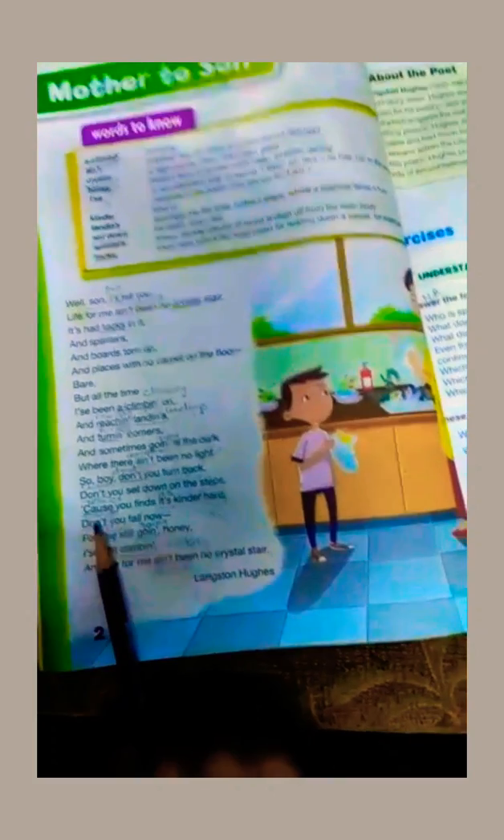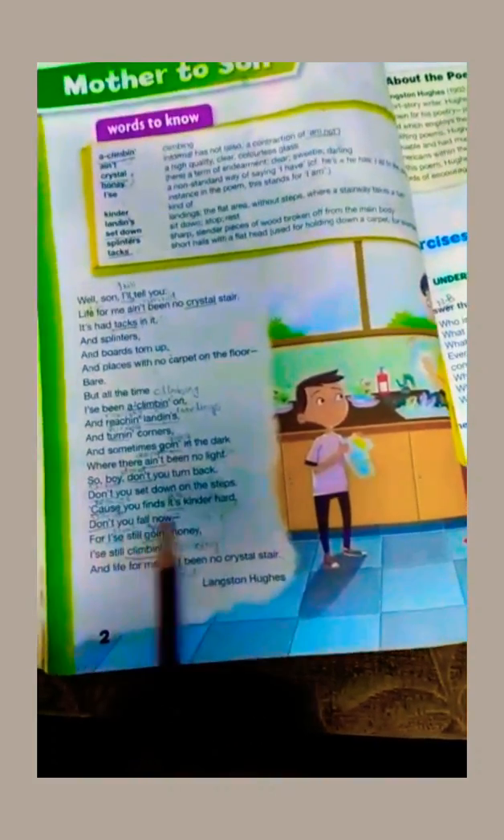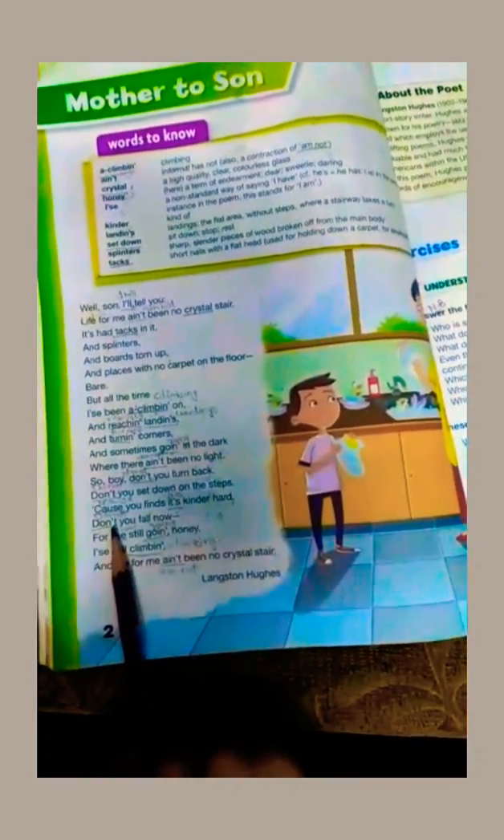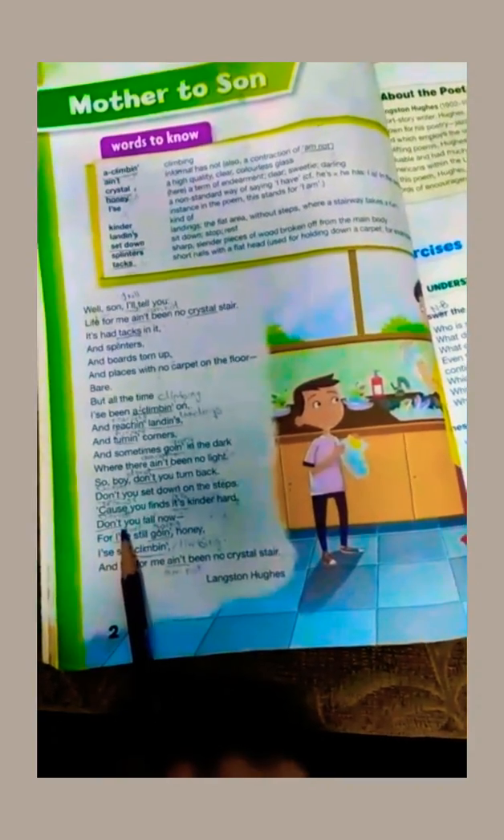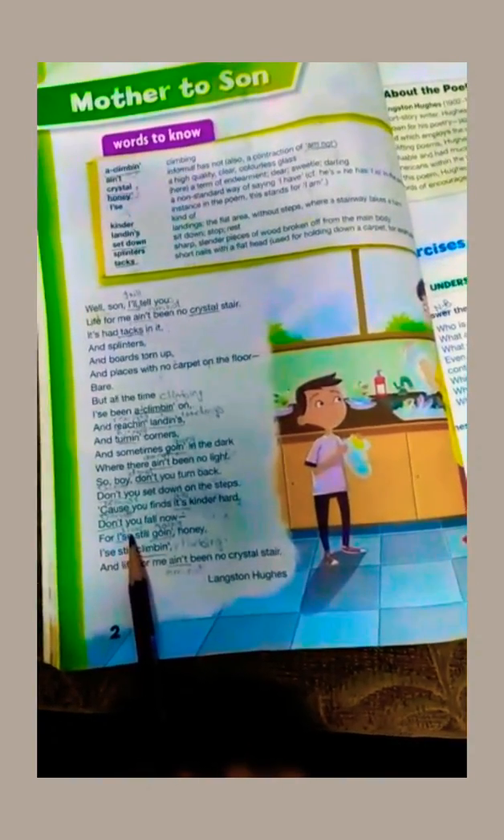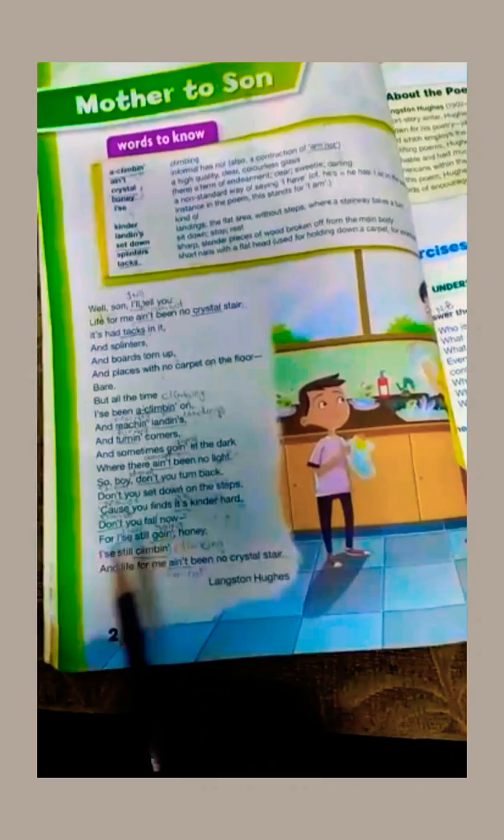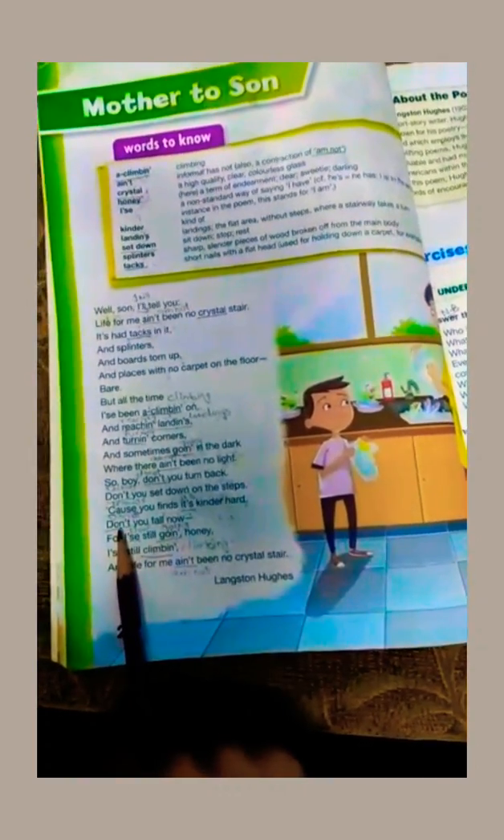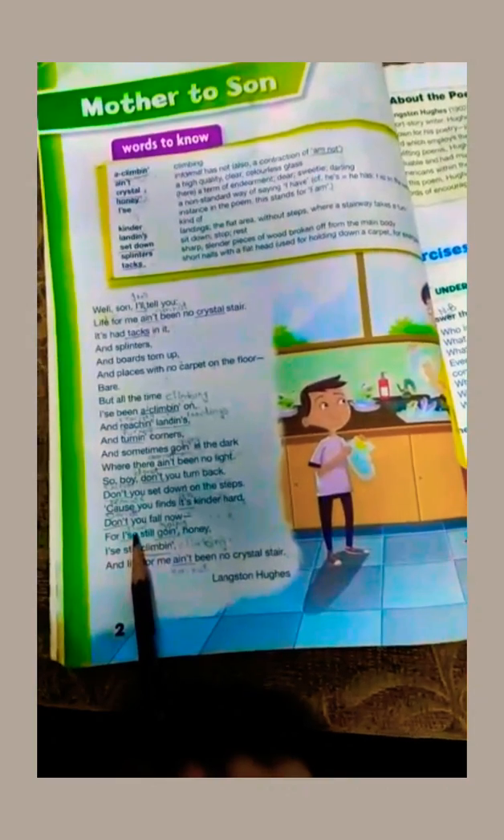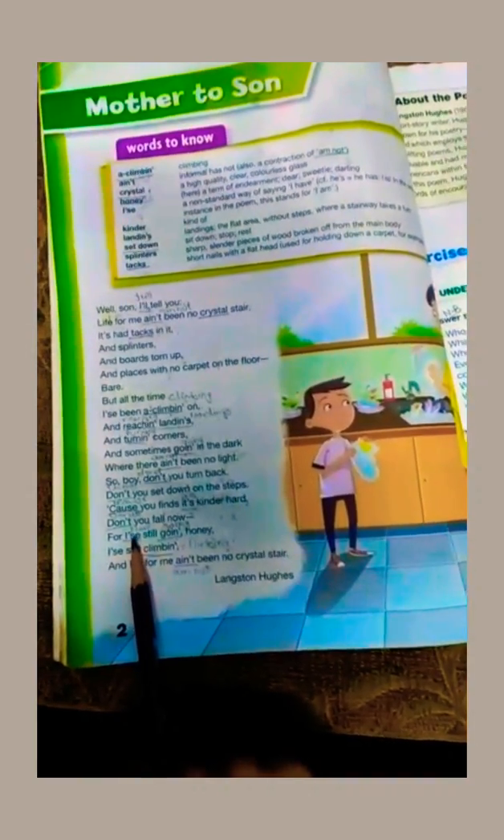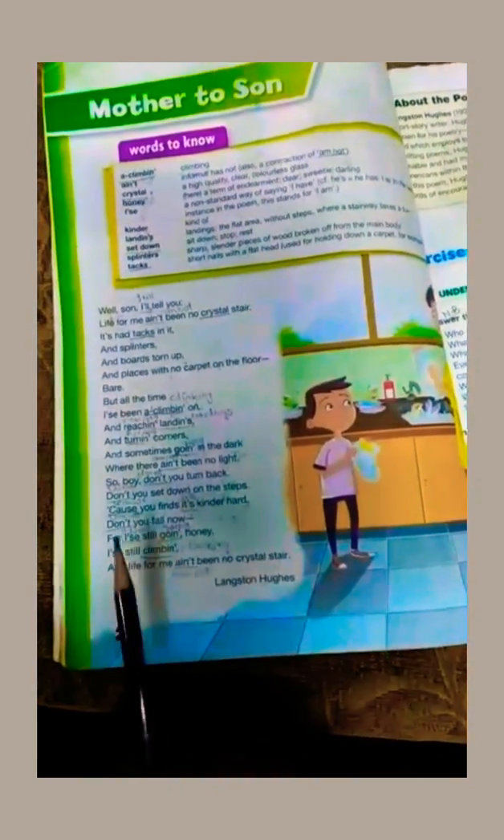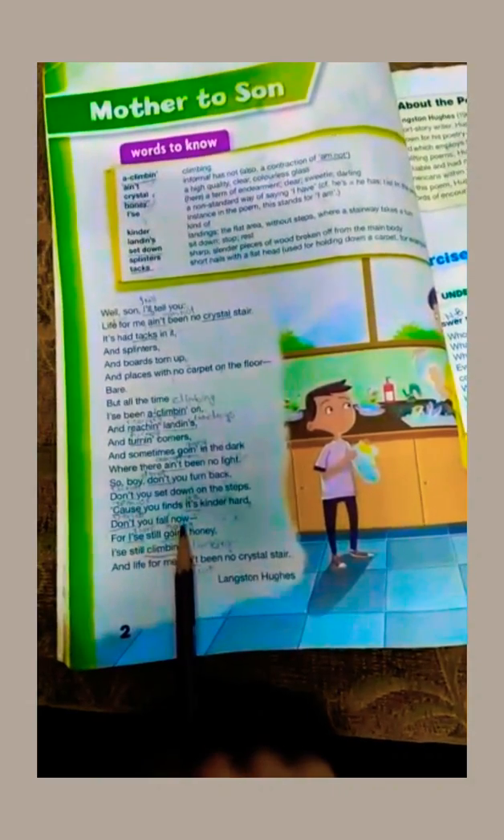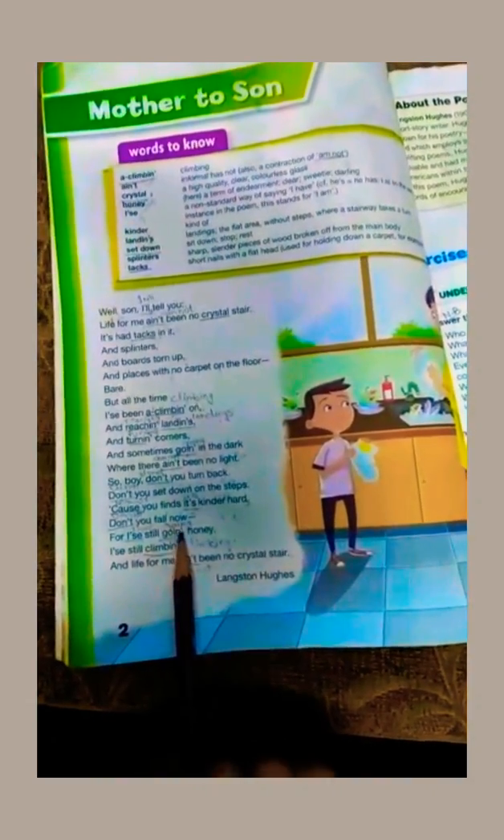Come on to the next one. Don't you fall now. She was still advising her son that you don't fall now. Okay, don't is the short form of do not. She was advising her son that you should not fall on your journey towards life, towards your goals of life.